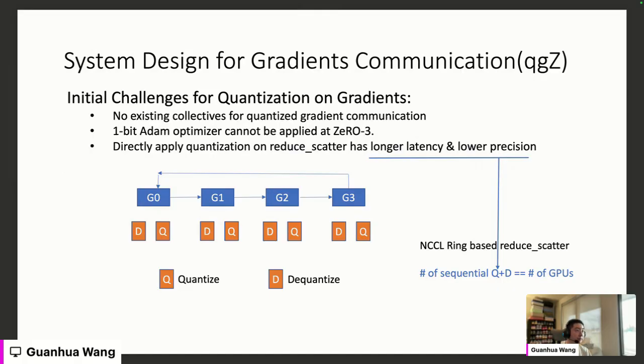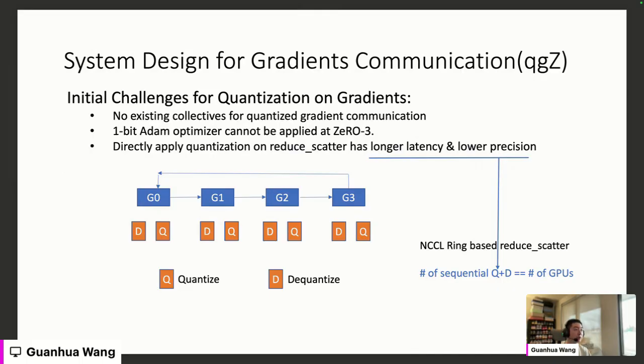As you can see in the bottom figure, those blue boxes are 4 GPUs, G0, G1 up to G3, and they form a ring topology and want to do a reduce-scatter. It may work like this. After G0 receives data from G3, it first does a dequantization locally, and then sums its local gradients with the gradients received from G3.